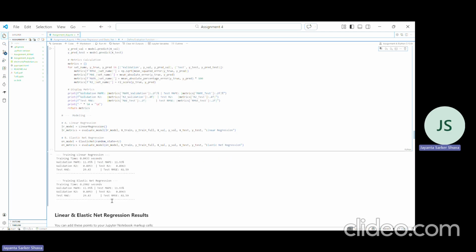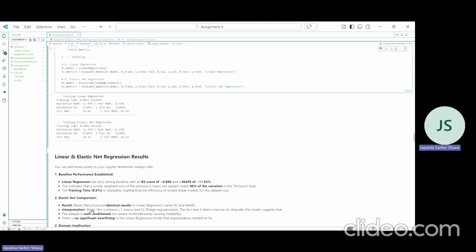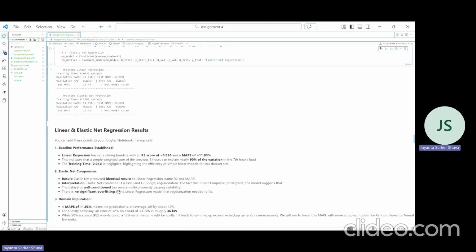Now why is this happening? Let's understand what elastic net regression is. Elastic net regression is a regression where regularization is applied, like lasso and ridge, but as the data doesn't have any multicollinearity or anything, that's why these results are similar or identical to each other.